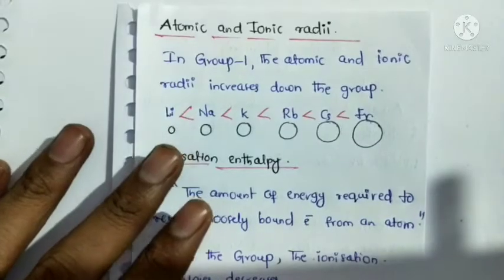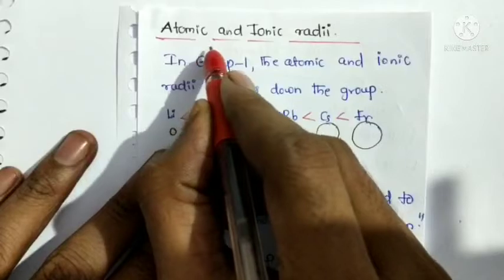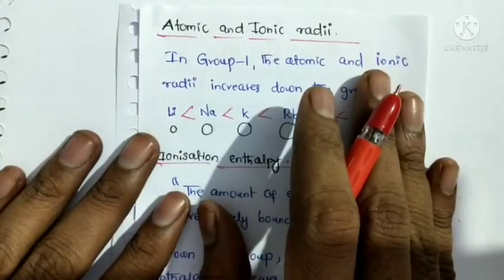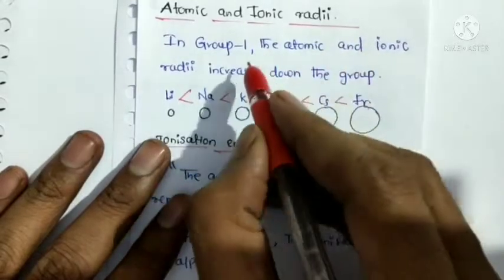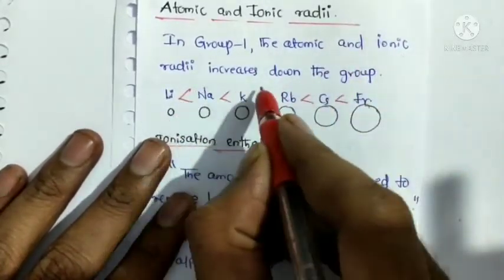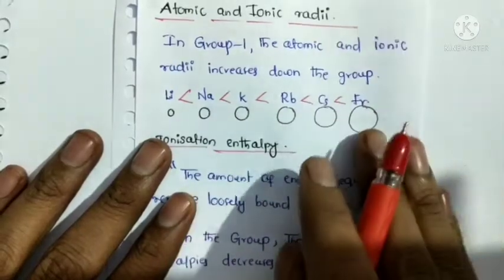Next, atomic and ionic radius. In group 1, the atomic and ionic radius increases down the group.